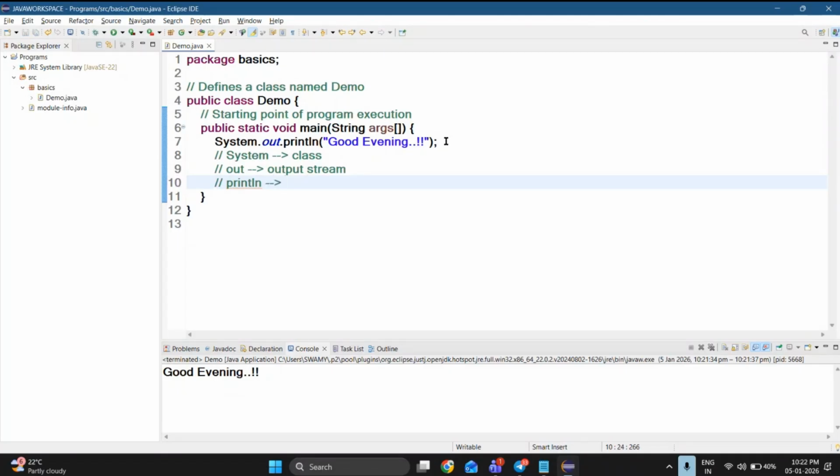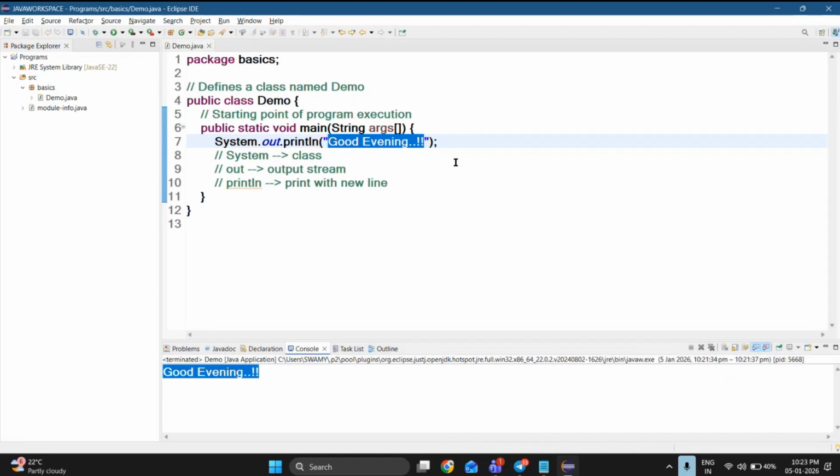Whatever we are printing, we are going to print this message and go to the next line also. I can tell you easily: print with the new line. Whatever message we are displaying in the console is going to display correctly, but after displaying this message, one new line is also going to be created.